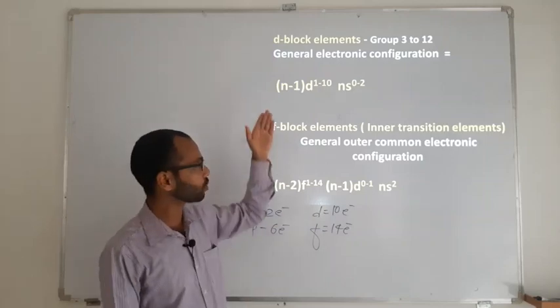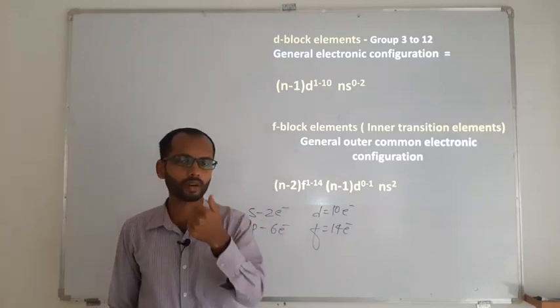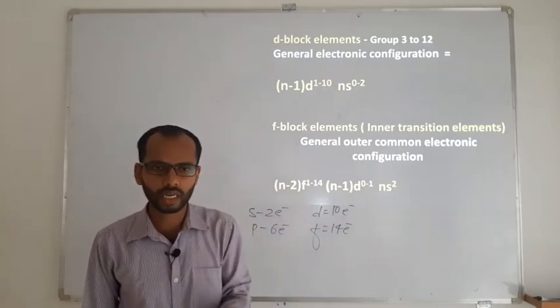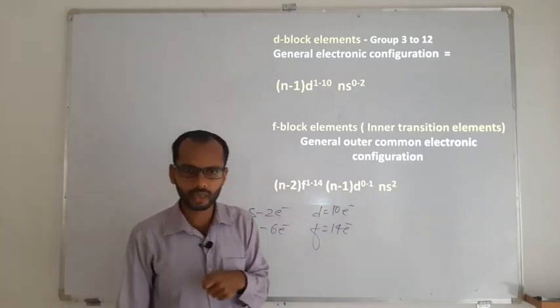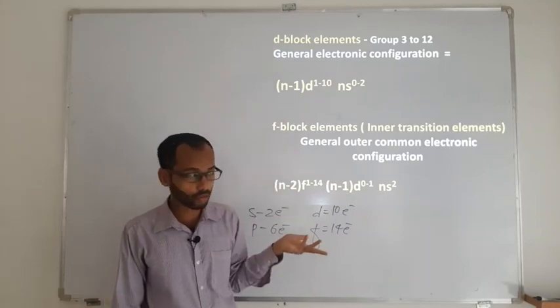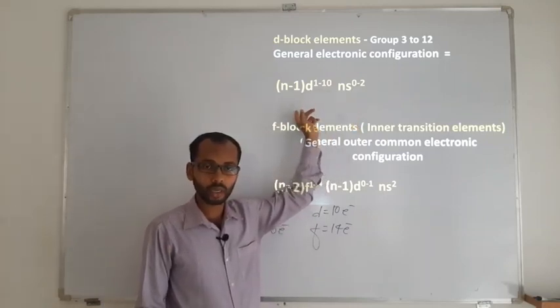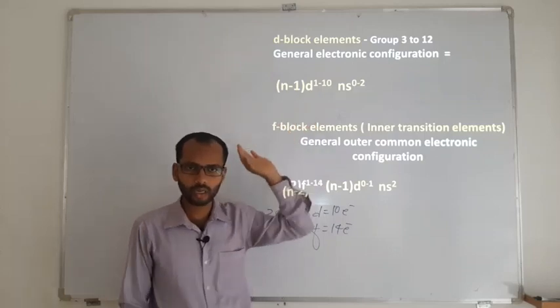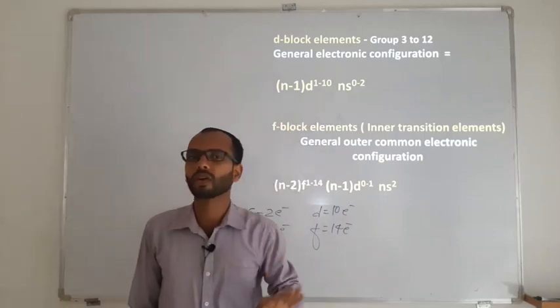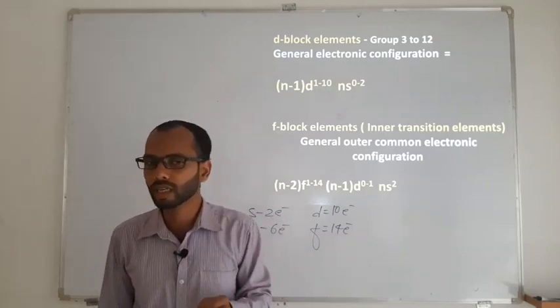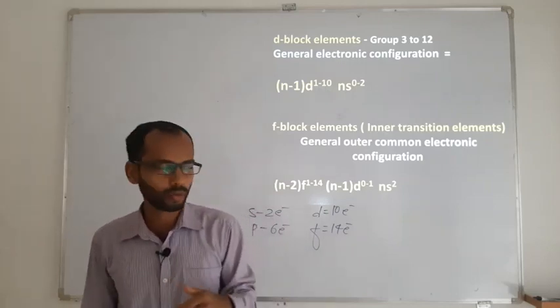The reason is that when you know in general the capacity of the s orbital, how many electrons it can take, how many electrons a d can take, and how the filling of electrons will be: first the electron will enter into the s, then it is going to enter into the d. So similarly, when you are clear with the general configuration, writing the configuration of an element is going to be an easy task.